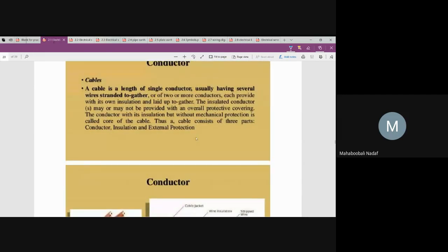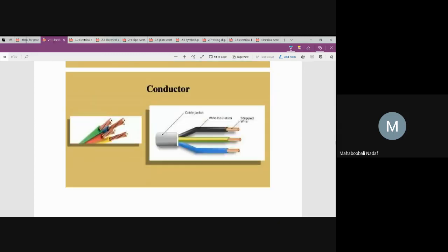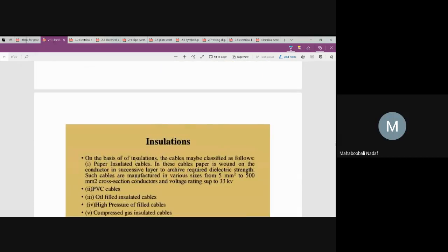Now, simple definition. What is a conductor? What is a cable? We have already learned. A cable is a conductor of larger cross section. A greater number of wires are coiled or stranded together. A stronger wire which has more cross-sectional conductors is called a cable. Can you see in this diagram that more wires have been stranded together? Yes, sir. This is a typical conductor and cable.